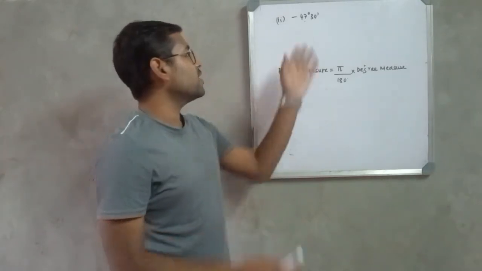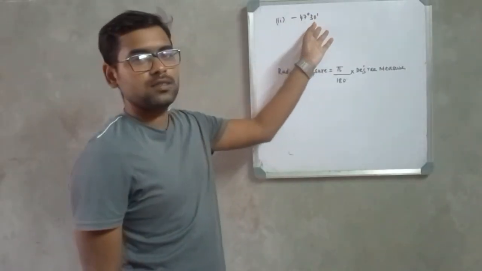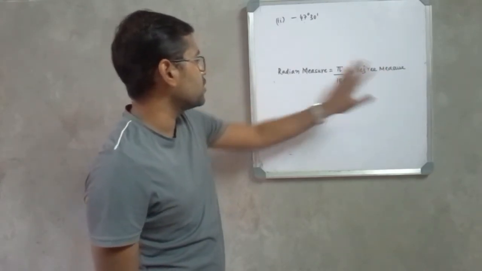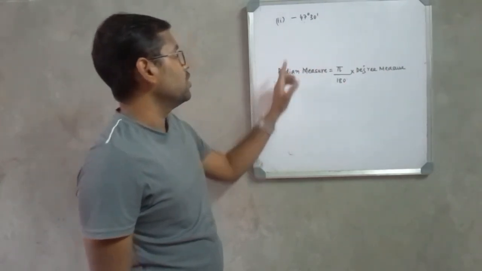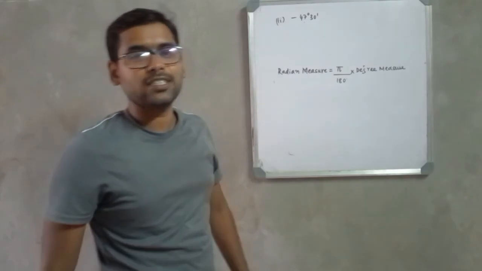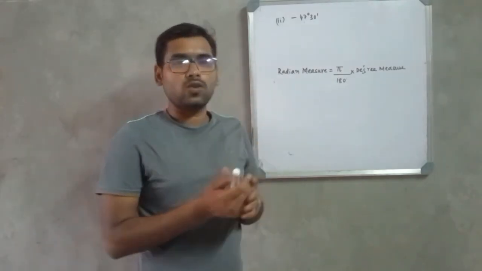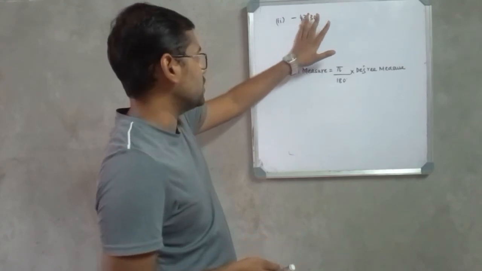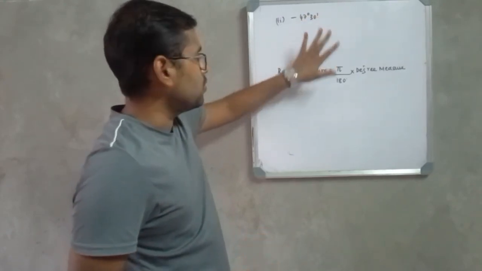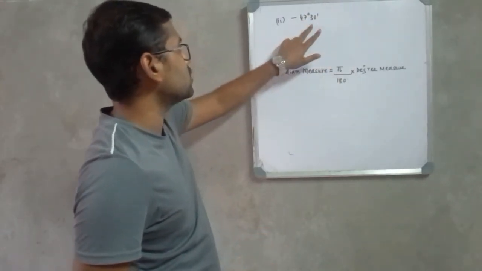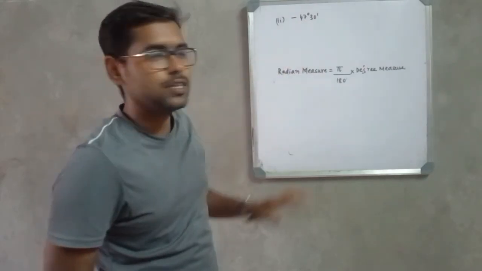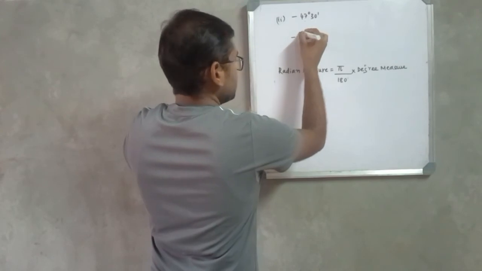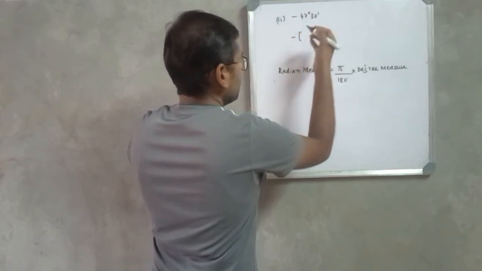Guys, next we have minus 47 degrees and 30 minutes. This is the value of the angle given in degree measure and we need to convert that into radian measure. Here we see the negative sign indicates that the angle is measured in the clockwise direction. And also the angle is given in terms of degrees as well as minutes. Before using this formula, we need to convert this angle in terms of degrees only. How do we do that? So we take the minus outside. This is just an indication that the angle is measured in the clockwise direction.